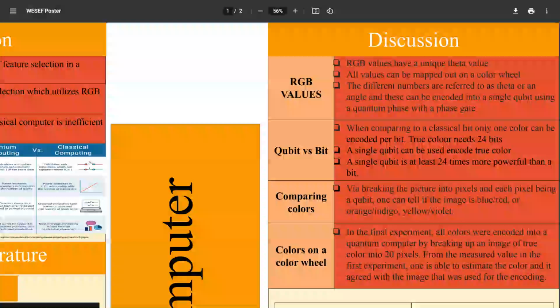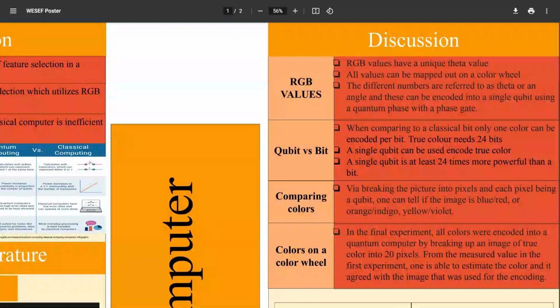When comparing a classical bit to a qubit, only one color can be encoded per bit. True color needs 24 bits. A single qubit, however, can be used to encode true color. This means that a single qubit is at least 24 times more powerful than a bit.